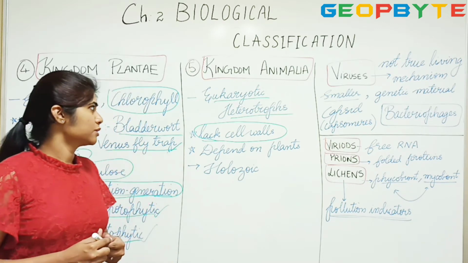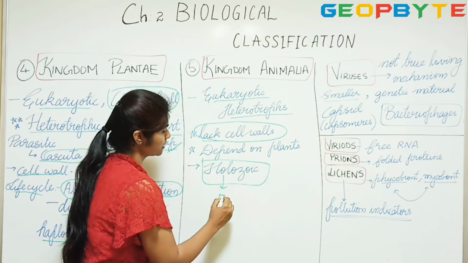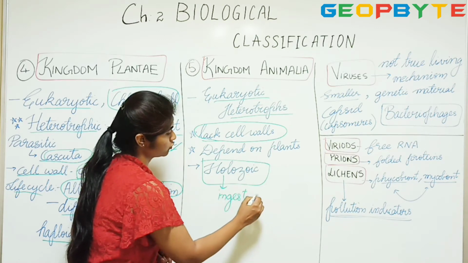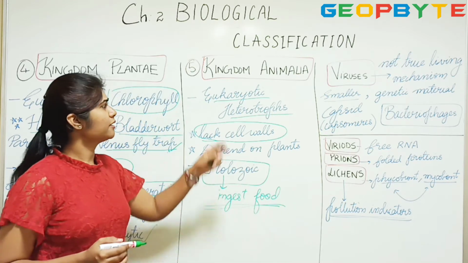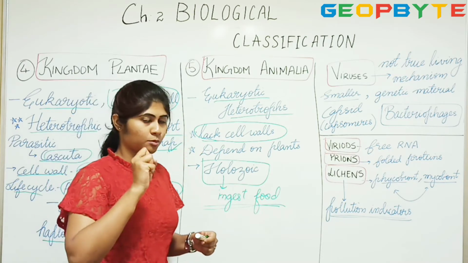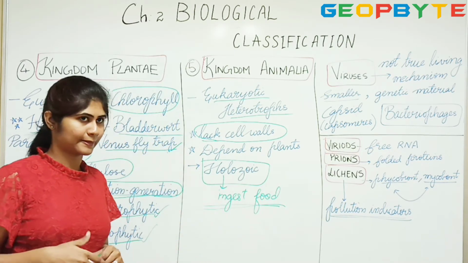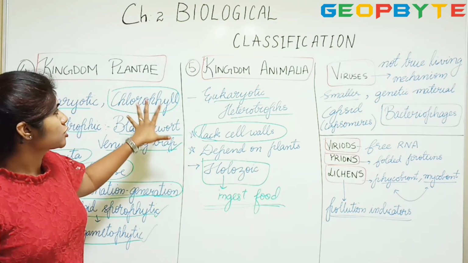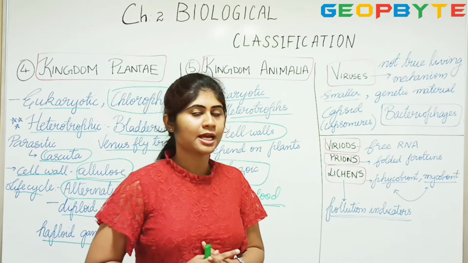So, our nutrition under heterotrophs is holozoic. Holozoic is nothing but we ingest the food, right? Under heterotrophic we have saprozoic. Saprozoic is we absorb. So, saprozoic, what are the organisms which are saprozoic? Fungi. Alright. So, this is all about the 5 kingdom classification which Whittaker has given us.